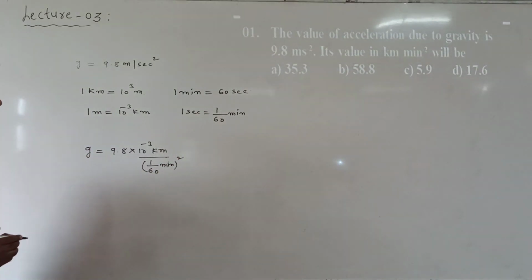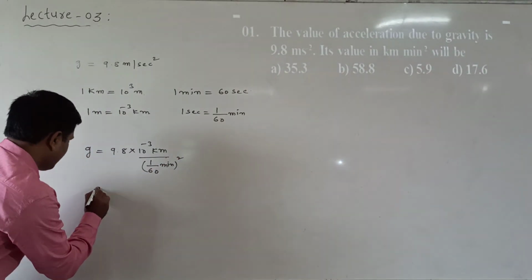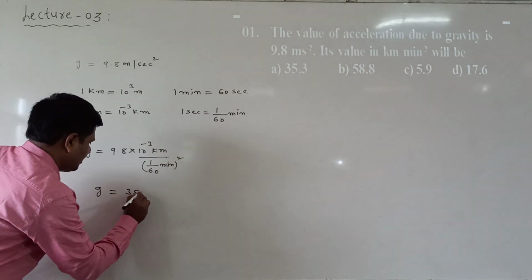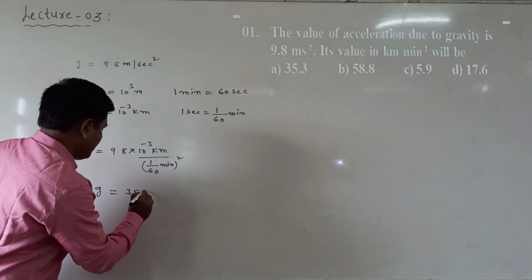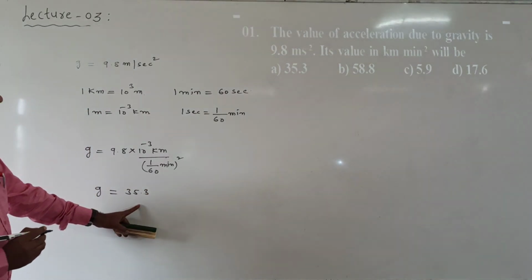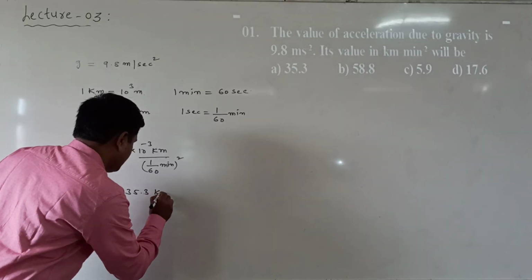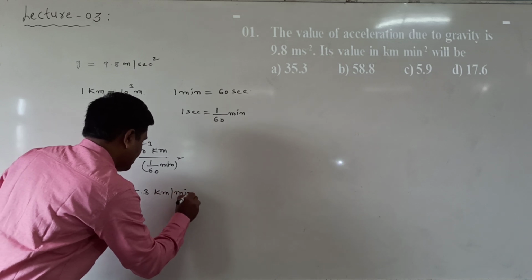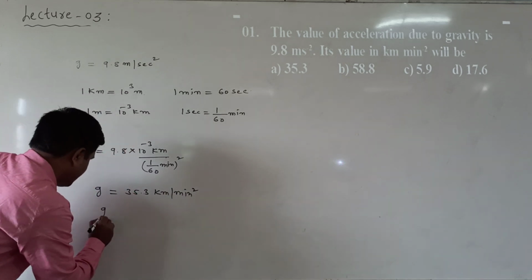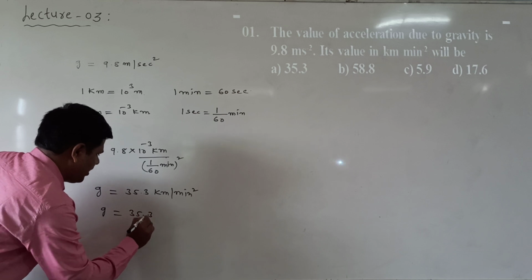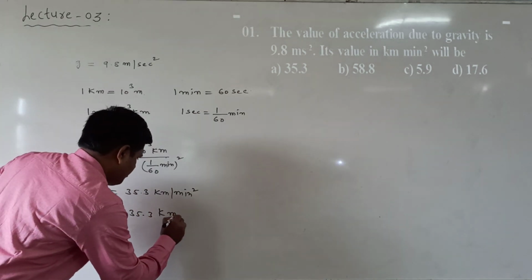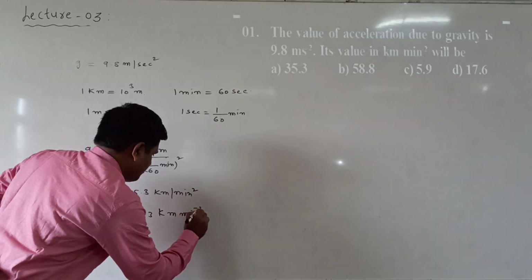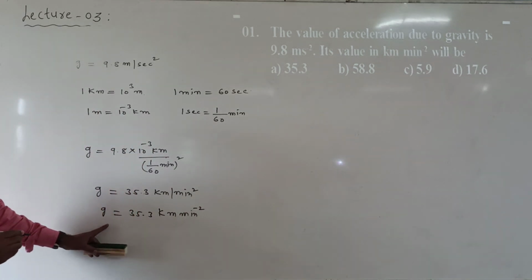Now when calculating this value we get approximately 35.3 kilometer per minute square, or this can be written as g is equal to 35.3 kilometer minute inverse power of minus 2.